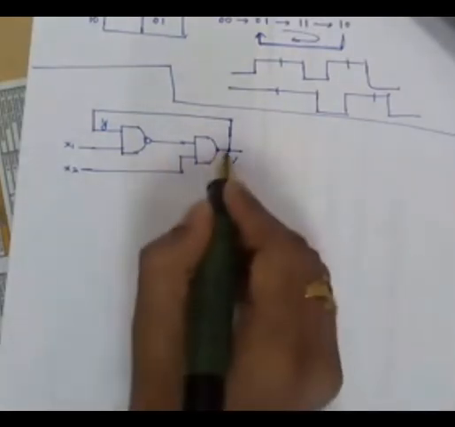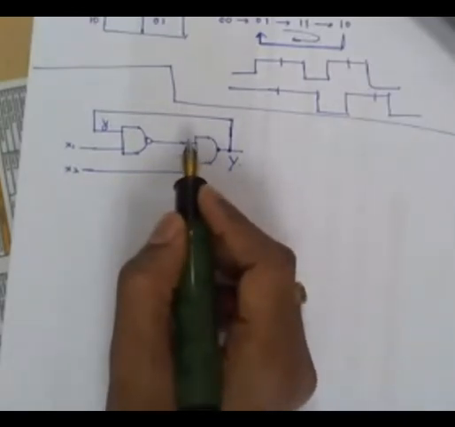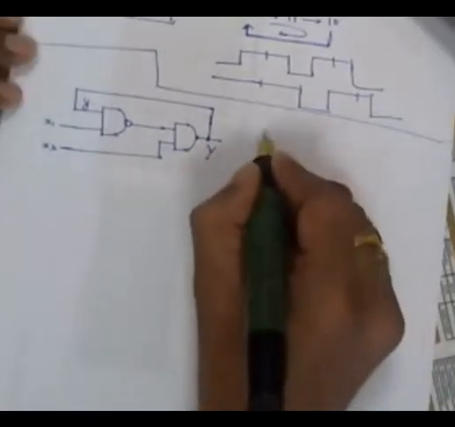Is this circuit a synchronous sequential circuit or an asynchronous sequential circuit? Obviously, it is an asynchronous sequential circuit because feedback is there. Uncontrolled feedback is there. Correct? Therefore, this is an asynchronous sequential circuit. Now, what is the equation for capital Y?